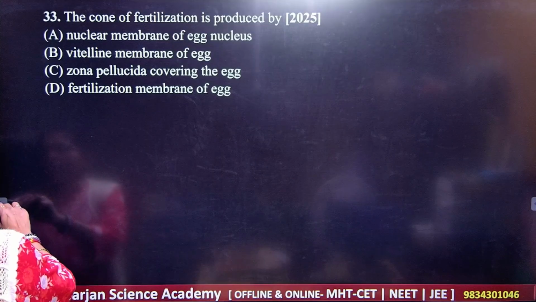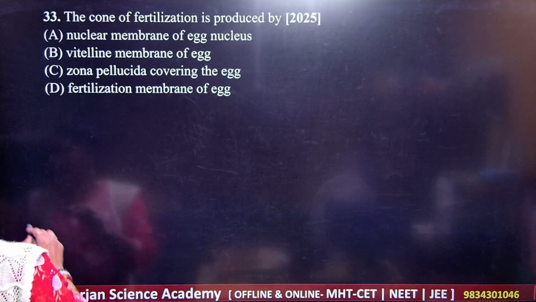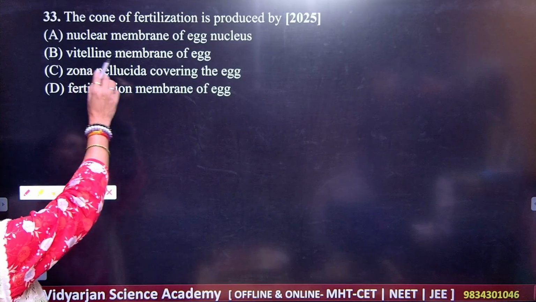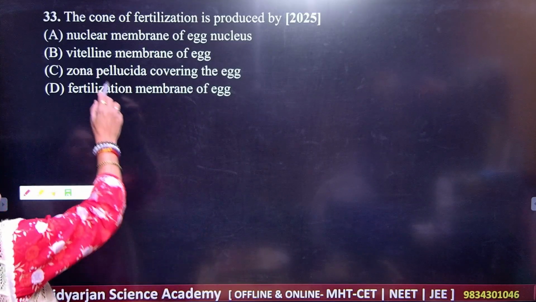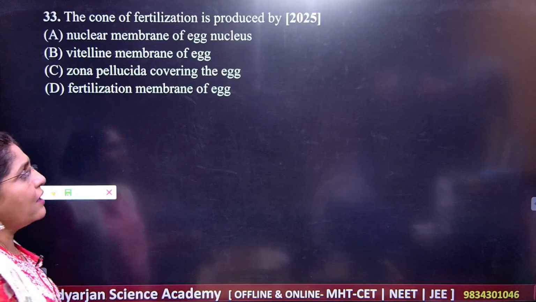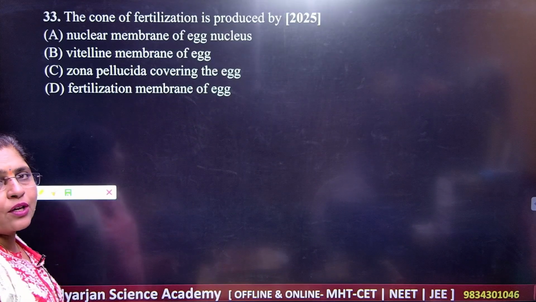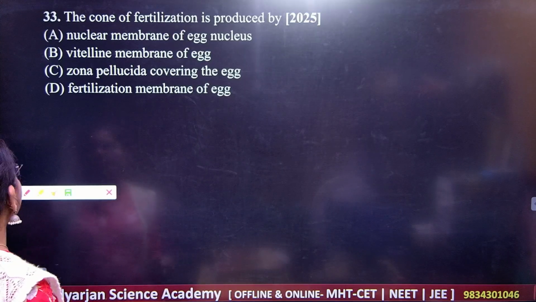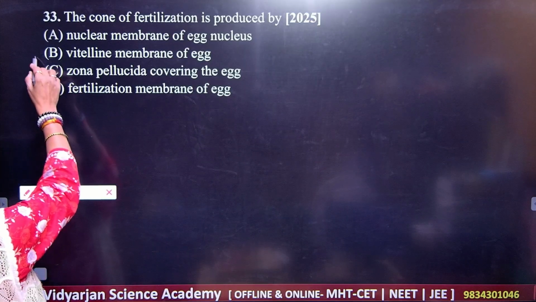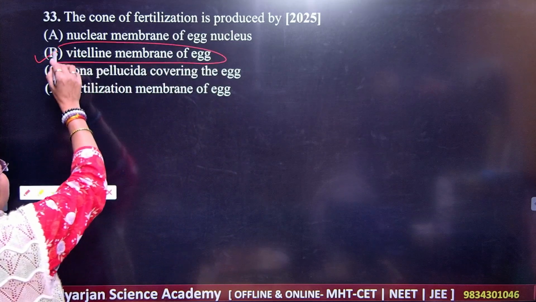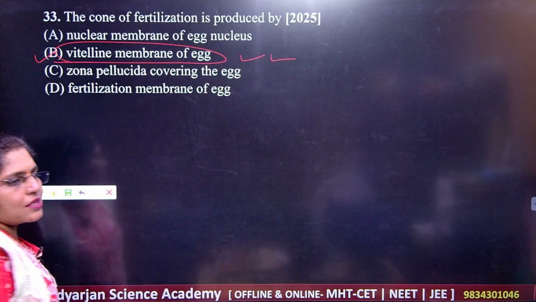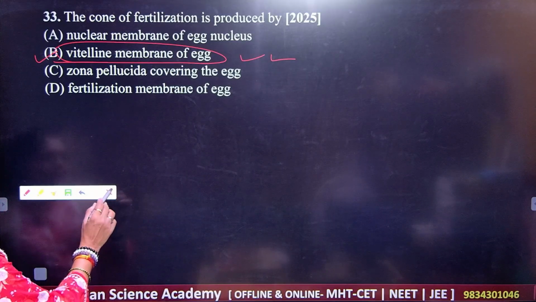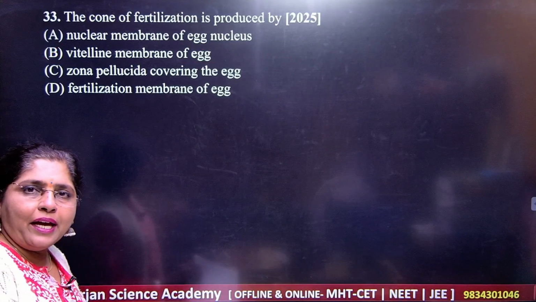Next. Which is the next question here? The cone of the fertilization is produced by the nuclear membrane of the egg nucleus, then vitelline membrane of the egg, then zona pellucida covering of the egg, then fertilization membrane of the egg. So what should be your answer? Your answer here is B, vitelline membrane of the egg, right? So this is how you are getting the answer. You should know the chemical reaction which happens between the egg and the sperm.